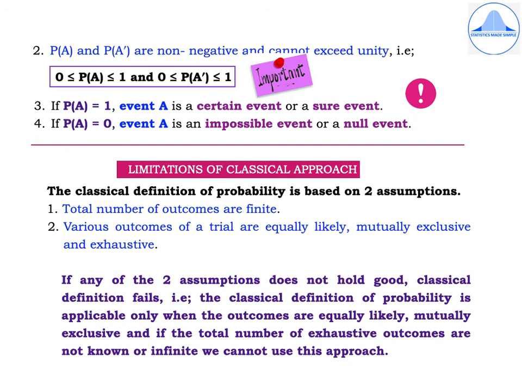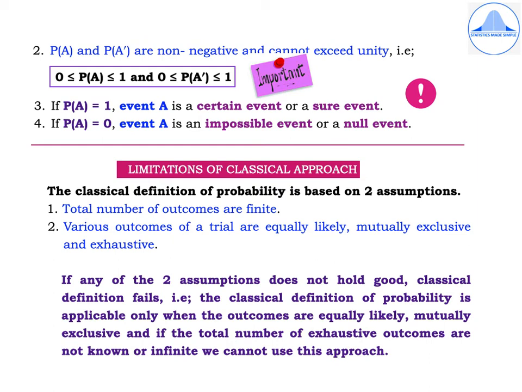Second note, P of A and P of A dash are non-negative and cannot exceed unity. Again, this is a very important point to remember and can be asked as a 1 marker. Now what do we understand by P of A and P of A dash are non-negative and cannot exceed unity? It means that the probability of an event or the probability of a complementary event cannot be more than 1. Also, it is non-negative. That means it always has to be positive.